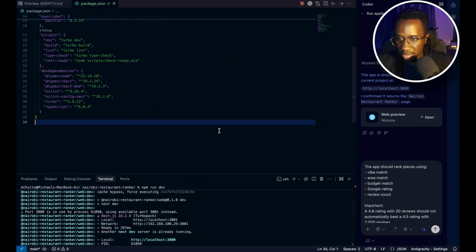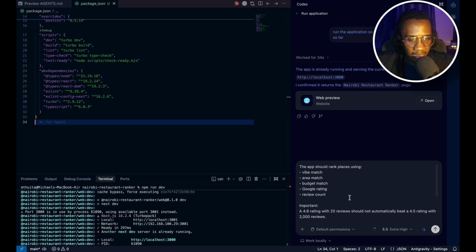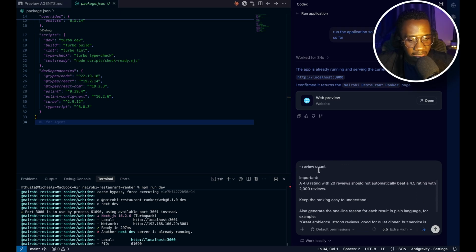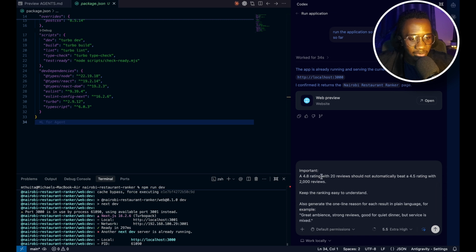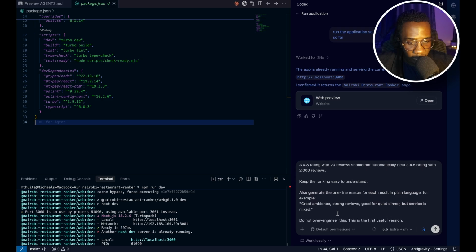So I want to close this. Okay, yeah. So this is my prompt, and what it says is it should rank places using these details, and it's important. So a 4.8 rating with 20 reviews should not automatically beat a 4.5 with 2000 reviews. So we're trying to give it a better way to understand how to do ranking. Then keep the ranking easy to understand and generate a one-line reason for each result. Do not over-engineer this. This is the first useful version.